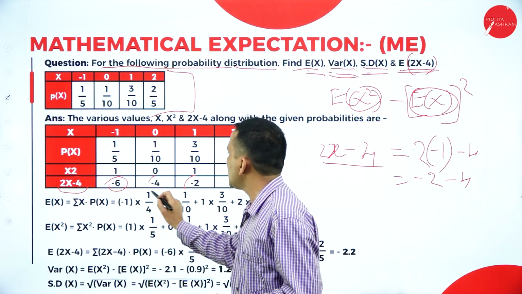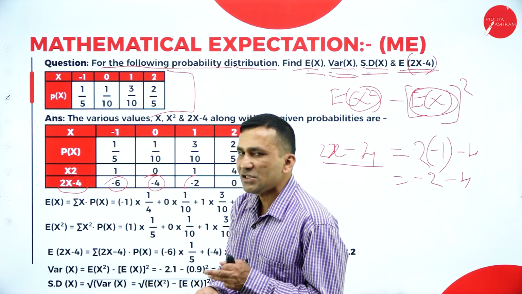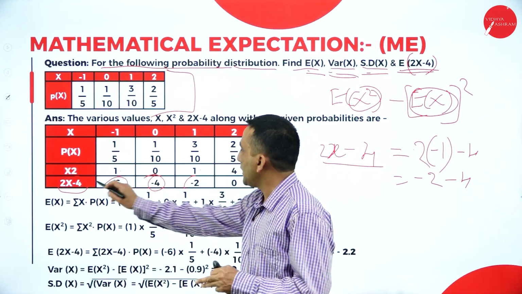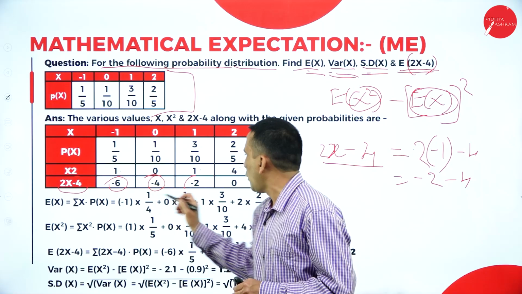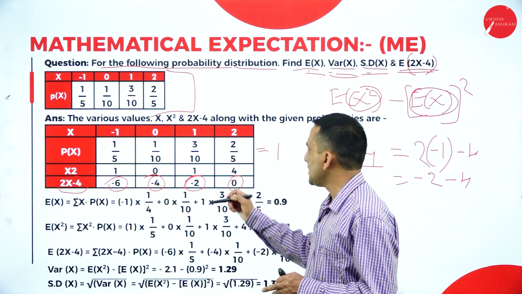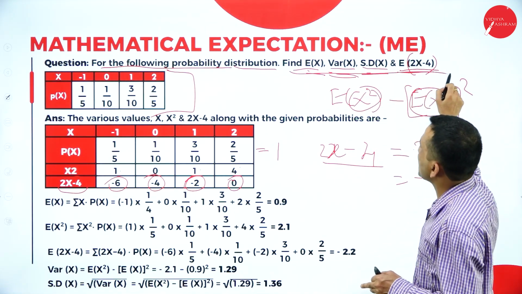Okay, here we are getting minus 4, because anything multiplied by 0 can be cancelled, so directly we write minus 4. Here, same thing, 2 into minus 2, and the rest is minus 4. Now we are getting minus 2. Last one is 0. Now we need to simplify according to whatever the question is asking.